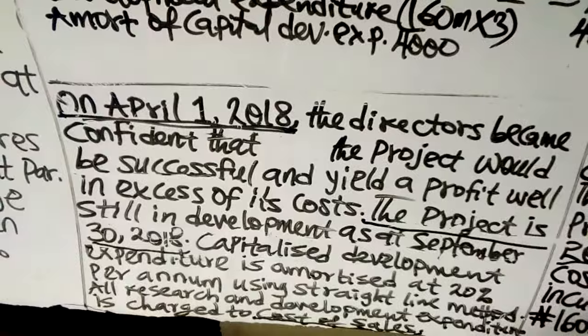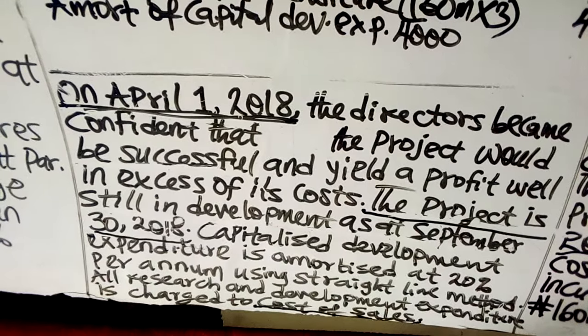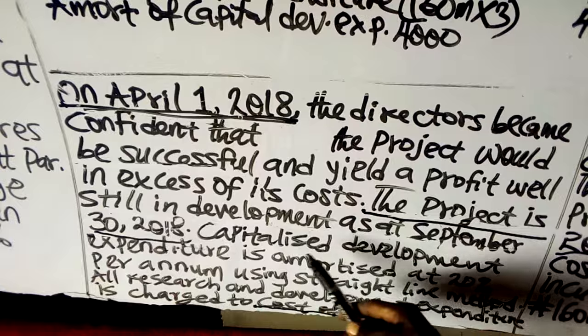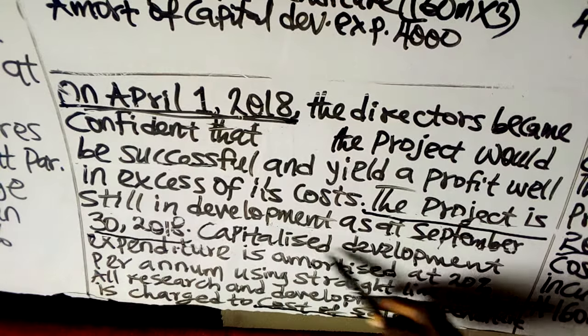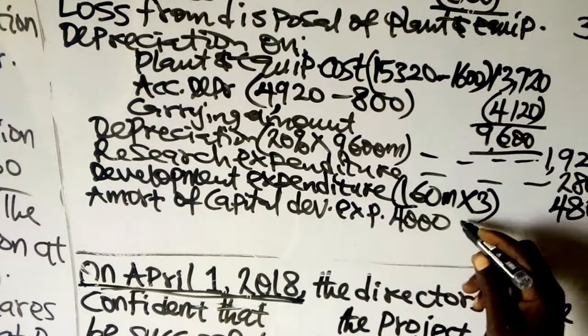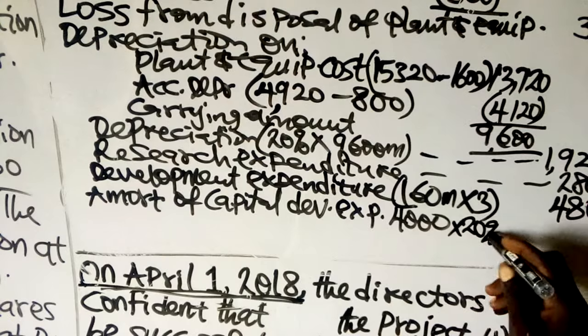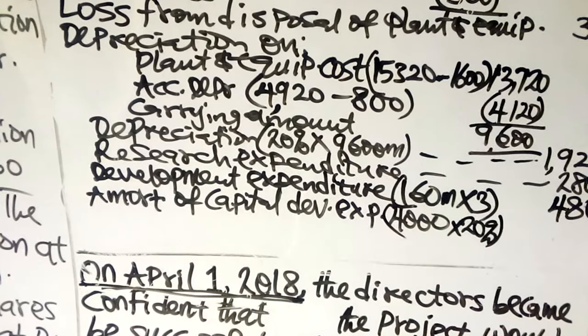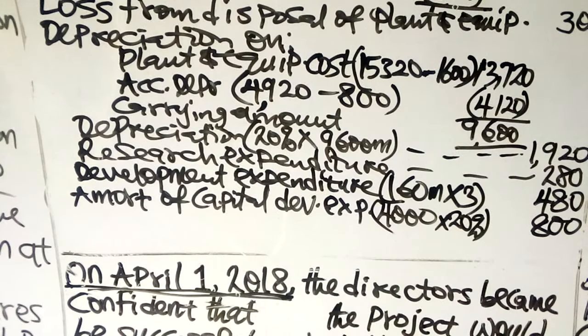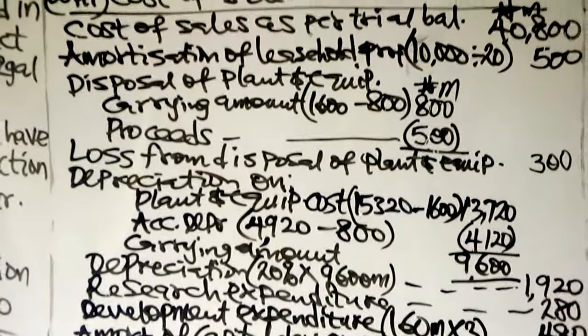You were told that capitalized development expenditure is amortized at 20%. So 20% of 4 billion gives us 800 million. So that is the amortization of the development expenditure. Please take note of that.